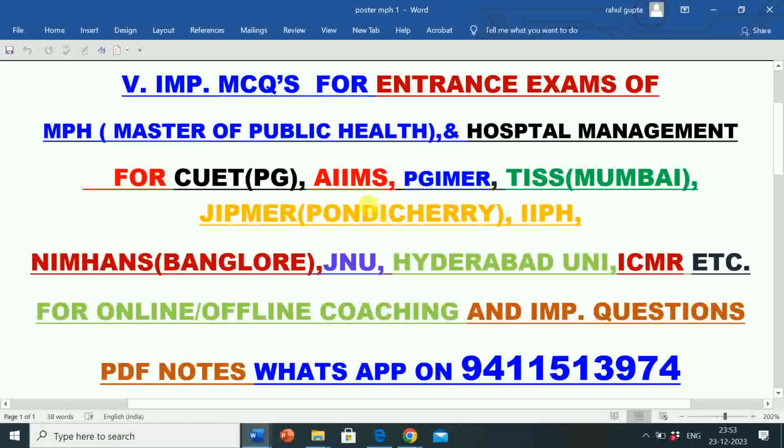exams and other universities like AIIMS Rishikesh, AIIMS Jodhpur, AIIMS Bhubaneswar, PGIMER Chandigarh, AIIMS Raipur, TISS Mumbai, JIPMER Pondicherry, IIPH, NIMHANS Bangalore, JNU, Hyderabad University, ICMR Bhubaneswar, Pune University, Lucknow University, Rajiv Gandhi Health University, and for all other universities and institutes which conduct Master of Public Health, MPH and MHA entrance exams, and students who are preparing for various universities and institutes, Master of Public Health, Master of Hospital Administration and other competitive exams.